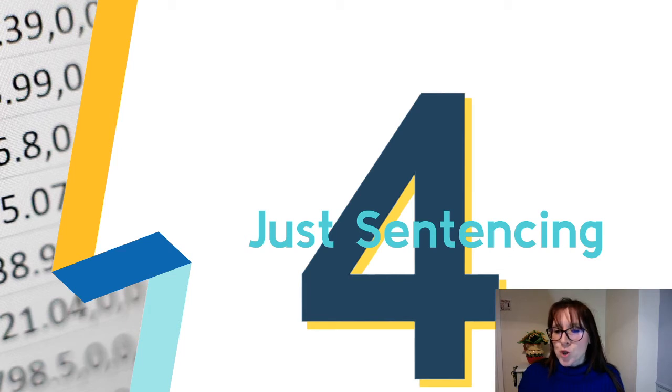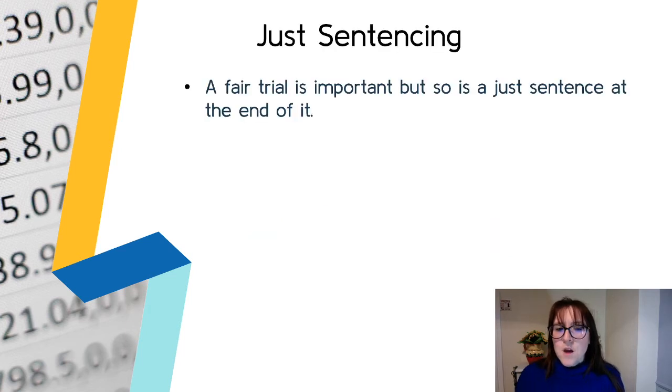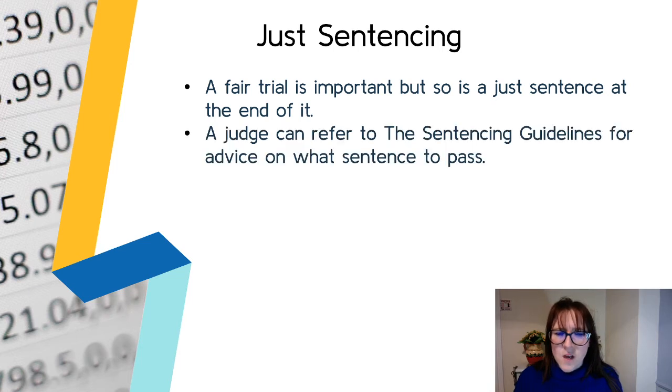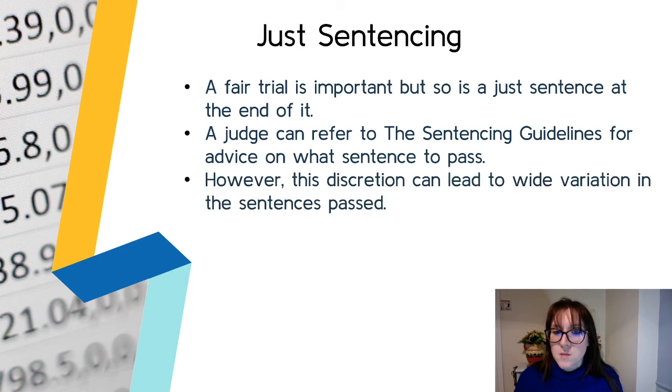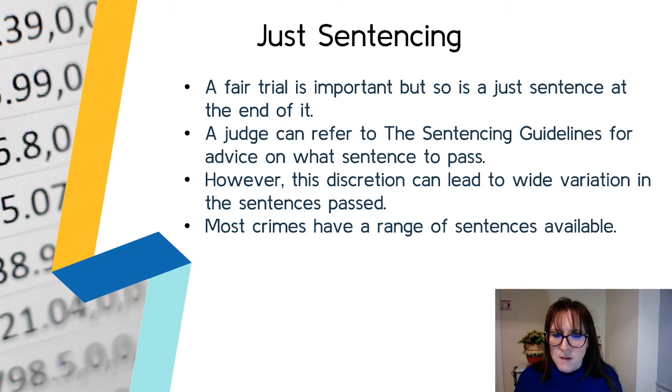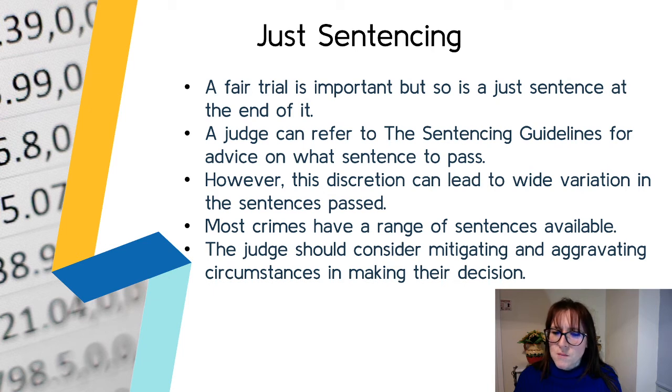Number 4, just sentencing. A fair trial is important, but so is a just sentence at the end of it. A judge can refer to the sentencing guidelines for advice on what sentence to pass. However, this discretion can lead to wide variation of sentences passed. Most crimes have a range of sentences available. The judge should consider mitigating and aggravating circumstances in making their decisions.